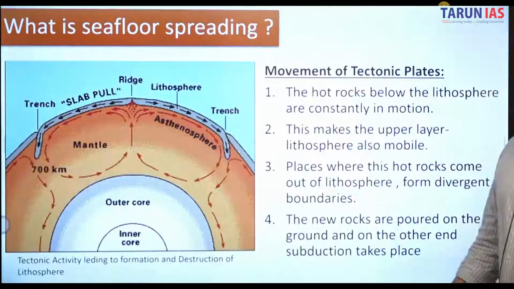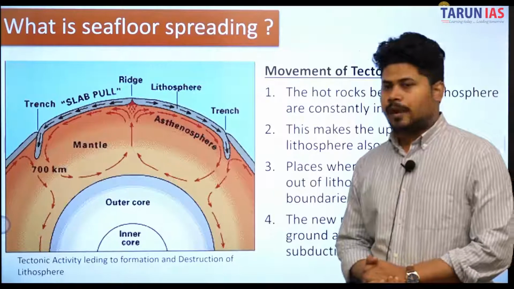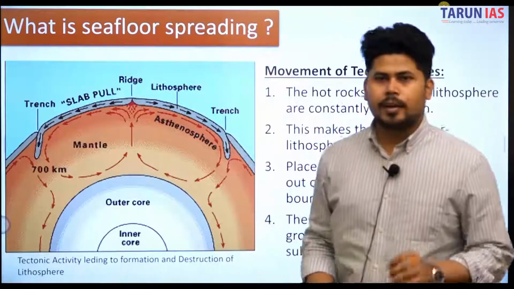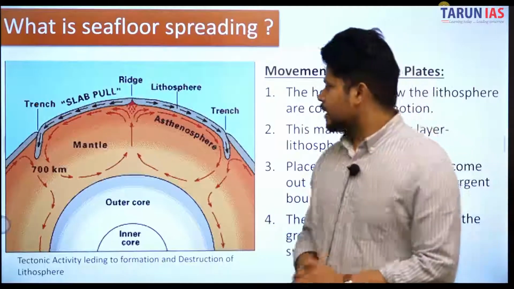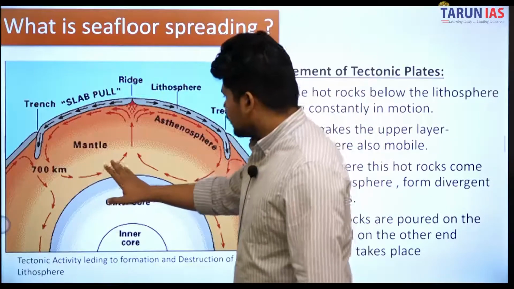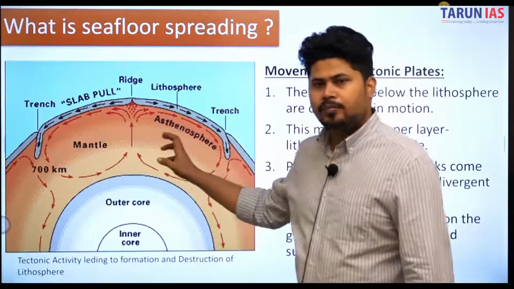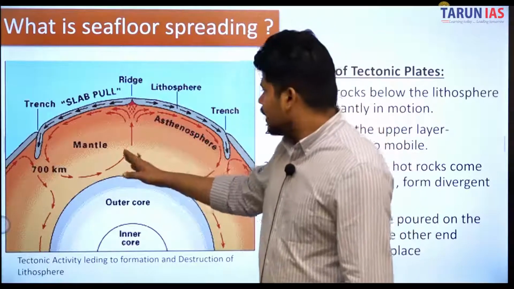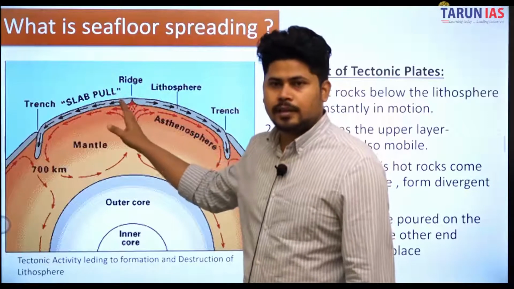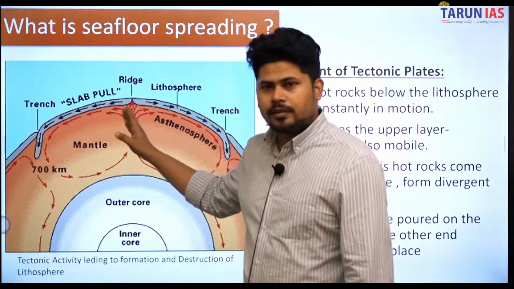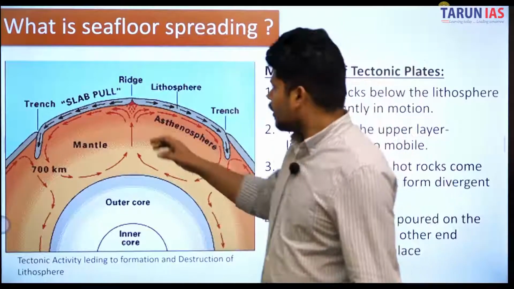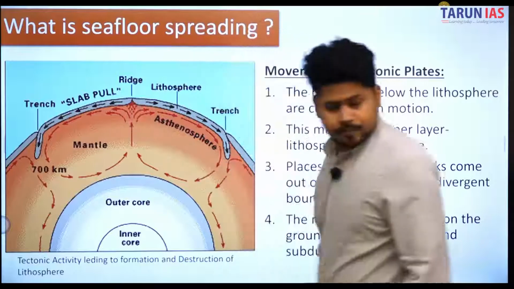What is seafloor spreading? As I said, this is the inner core. This whole theory is called the mantle hypothesis. It states that the part of the mantle that gains energy rises upwards, and at some point in the lithosphere, where the points are weak, it sprouts up and forms volcanoes.